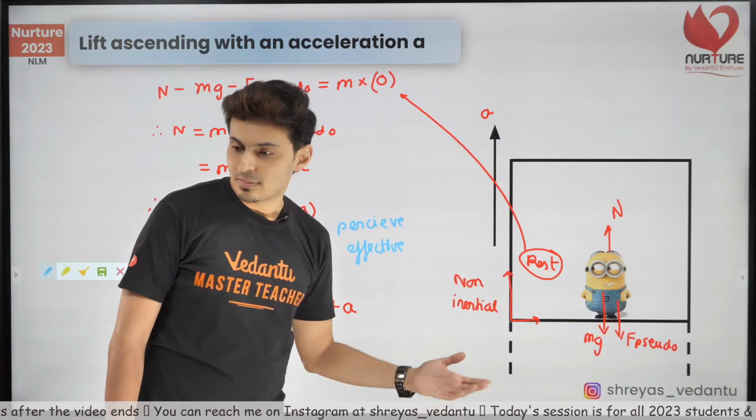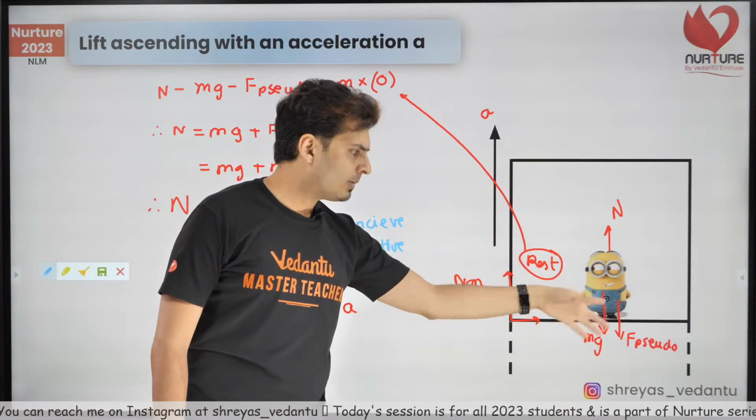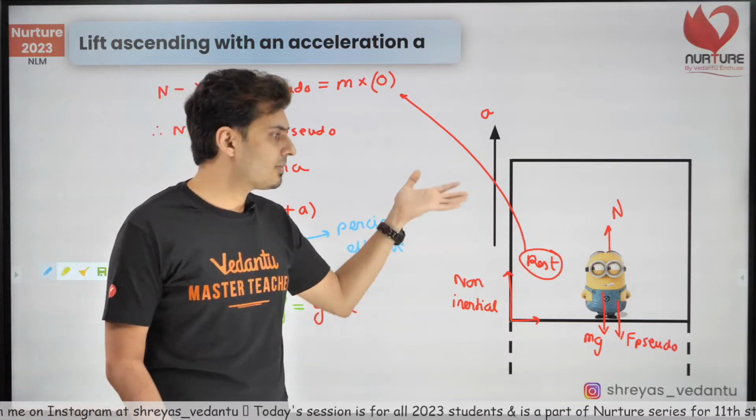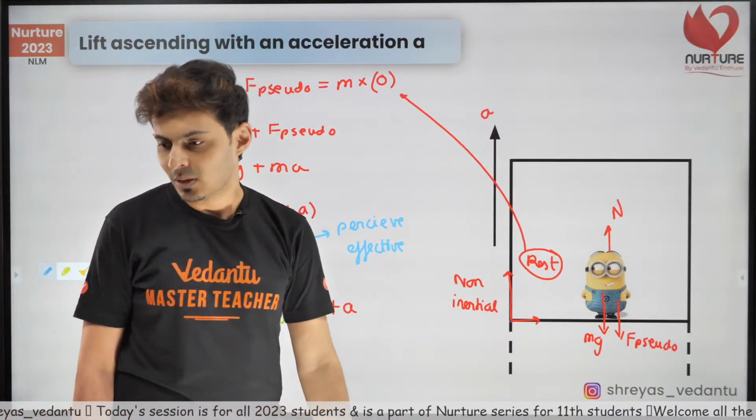Pseudo force can't be balanced by normal? It can be, depends. If mg was not there, then probably only normal will balance pseudo force. It is possible. But in this case, if he was on earth, there will be weight plus pseudo force that will balance the normal.